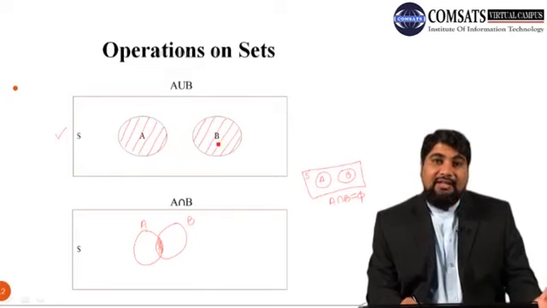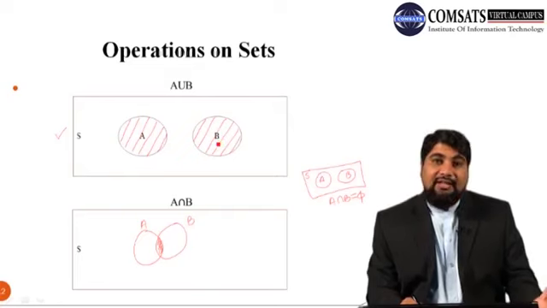Alternatively, suppose we have this space S or universal set S. If we have set A here, and we are interested in finding A complement or A C, it means we need to shade all the area other than A. So this will be A complement.